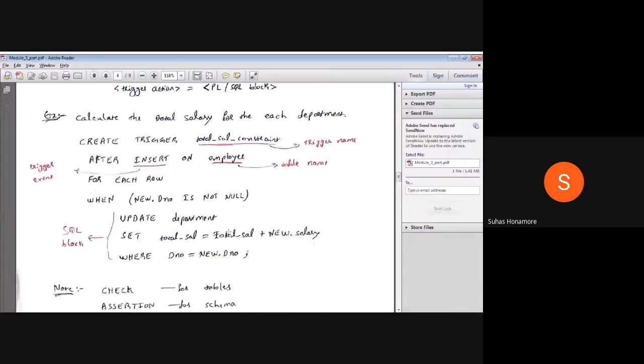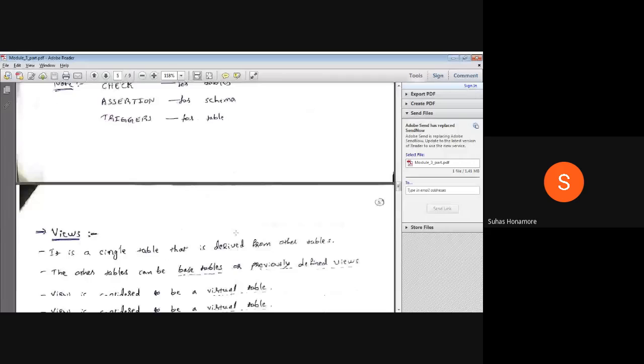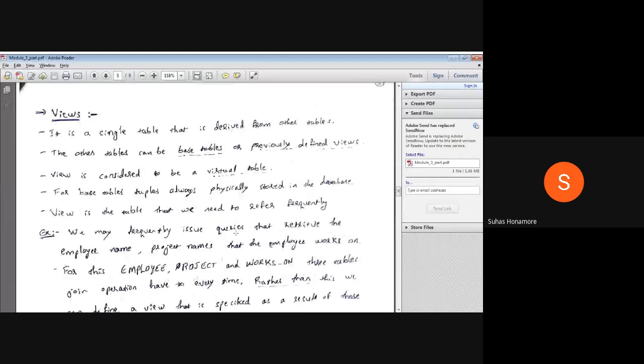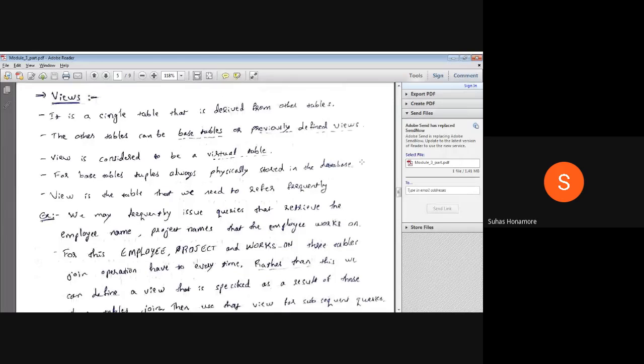The next concept we'll study is views. While creating a table, or sometimes while running a select command, you may have got an error saying table or view does not exist. If you are trying to access a table which is not there in our database, that kind of error you will get.